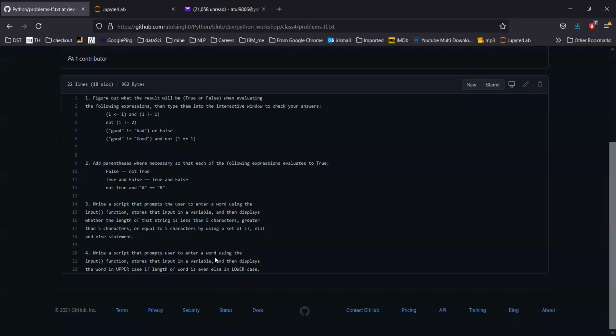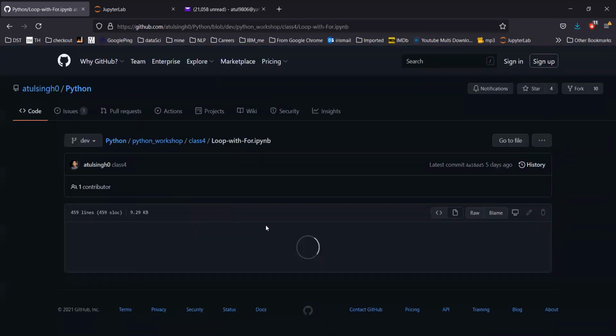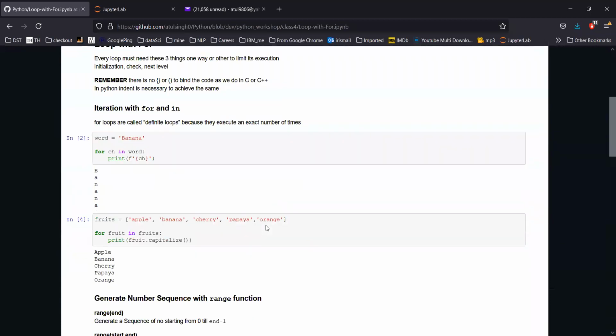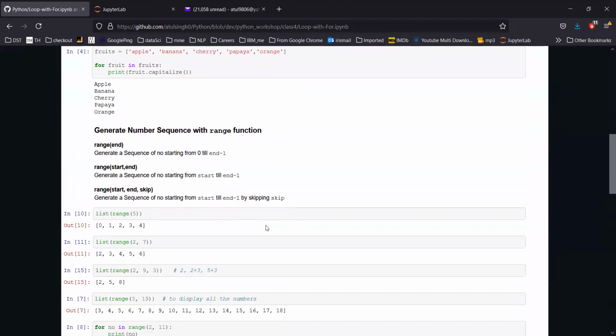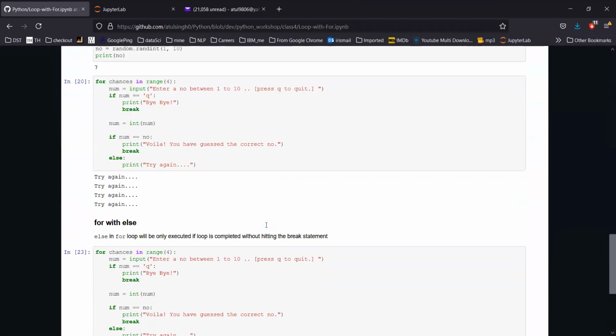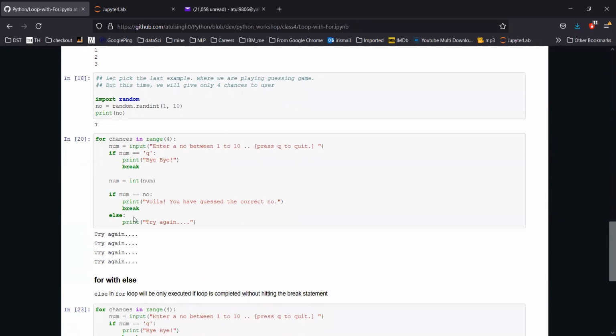I have already uploaded the files for these loops, for loop as well as while loop, and I have tried to put in more detail. If you are still not able to get anything specific, just let me know and I'll try to explain it. You can simply copy and paste these values. Just remember indentation whenever you are copying and pasting the code from here to somewhere else. Indentation means the block space, so that it will run easily and properly.